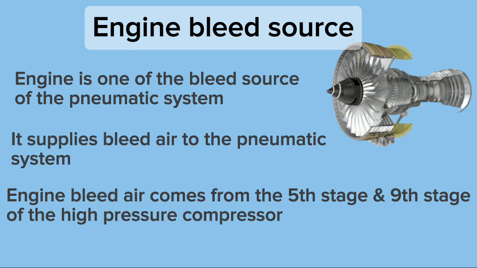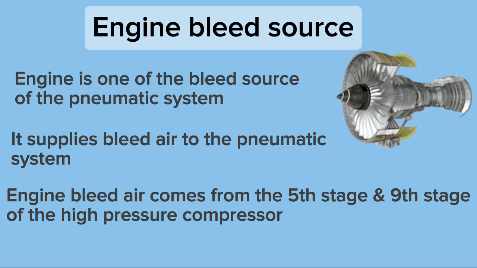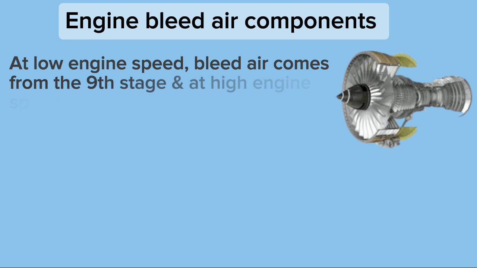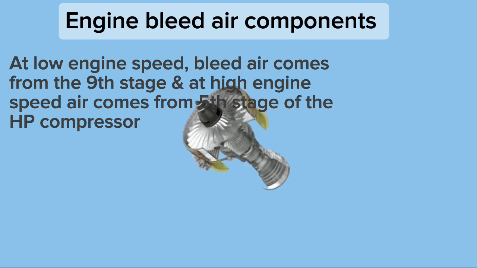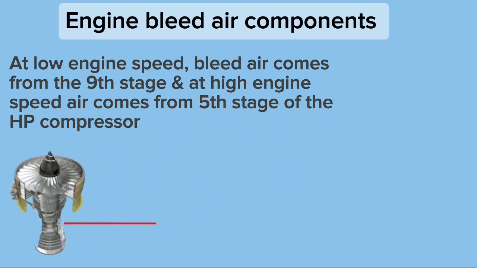Engine bleed air comes from the 5th stage and 9th stage of the high-pressure compressor. At low engine speed, bleed air comes from the 9th stage, and at high engine speed, air comes from the 5th stage of the HP compressor.